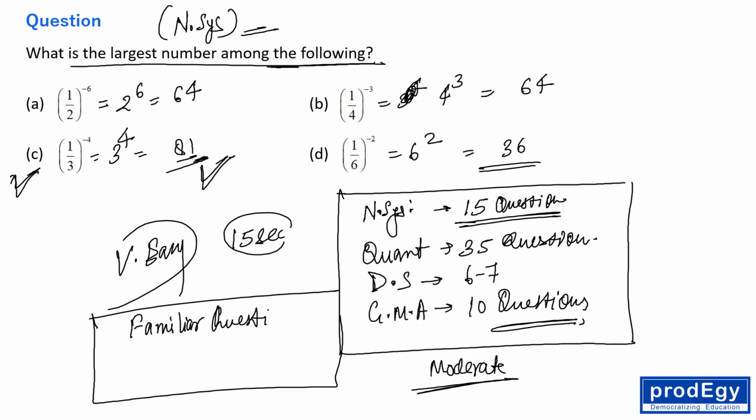Familiar questions means the kind of question that you have solved earlier, in the process of your practice, in the process of your preparation. If you have solved a similar type of question, then only you should solve it in the examination. Don't try to solve any new type of question in the examination hall, right everyone? This I would say: please don't try to solve any new type of question inside the examination hall, okay?